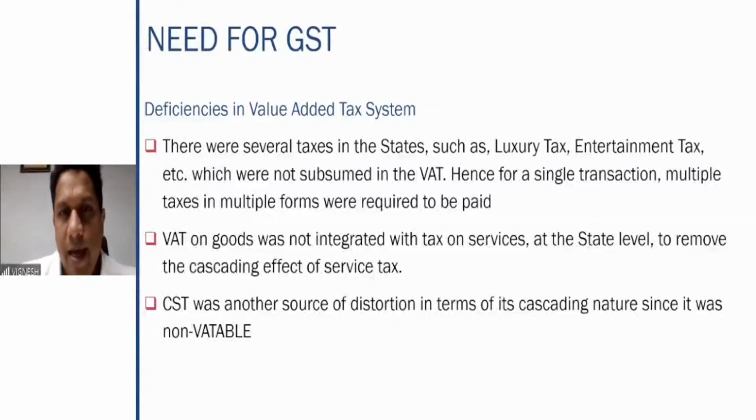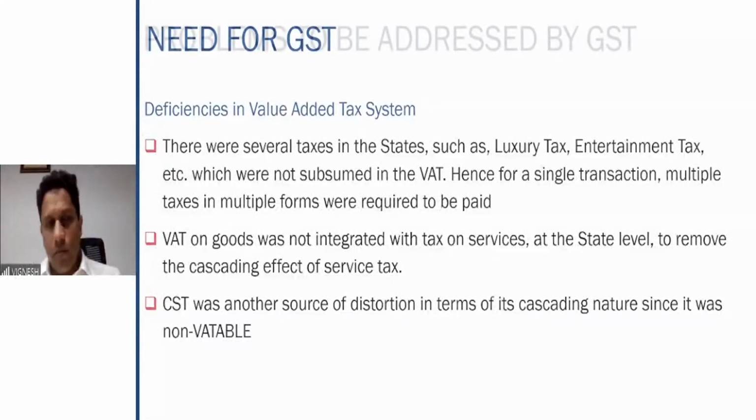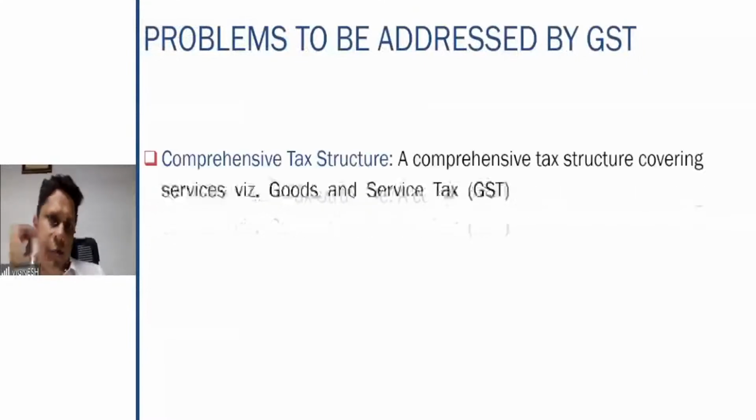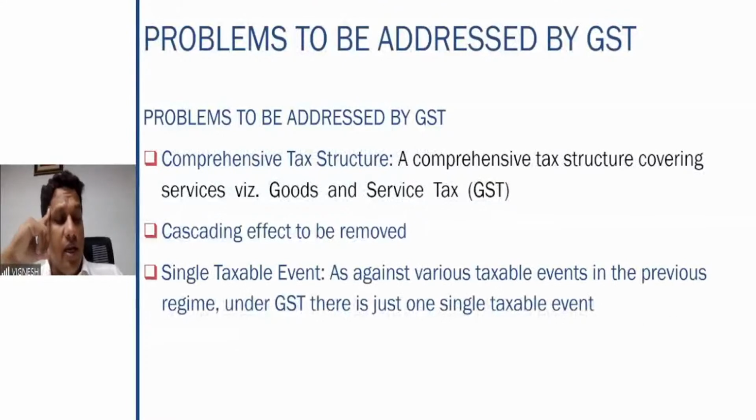VAT used to not apply on the interstate sale of goods. So if you're selling the goods to outside the state, then CST will be applicable, and credit also was not allowed. So therefore, these were some of the deficiencies which was there. So that was why a need for GST was felt by the economy. A need for GST was felt by the businessmen. That is precisely why GST came into existence.